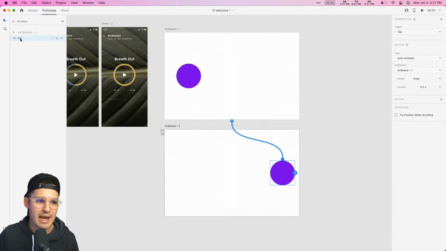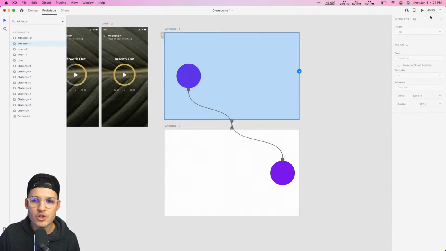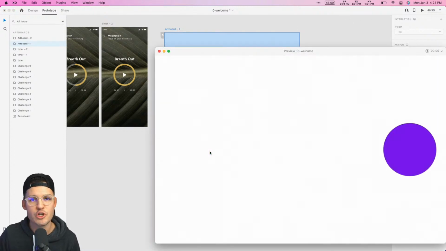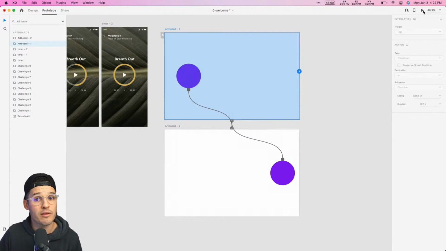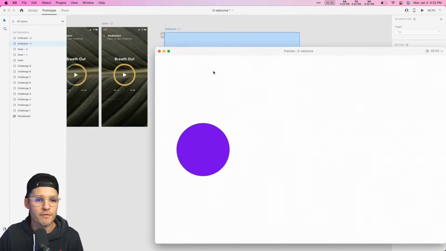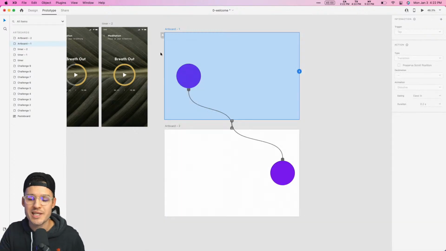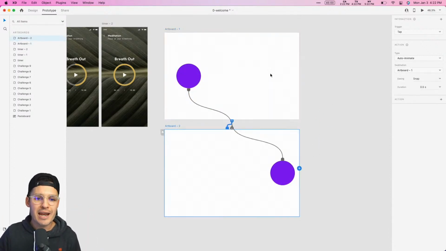If we change the name, okay, so ball 2, we might struggle a little bit with our animation. See, it's the same element, but it has to be named the same thing. And so you can get yourself in a lot of trouble by having the elements with the wrong name. Once we have the right name, we get beautiful animation in between artboards. So that's auto-animate.